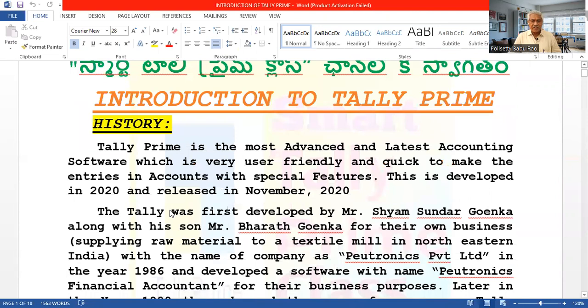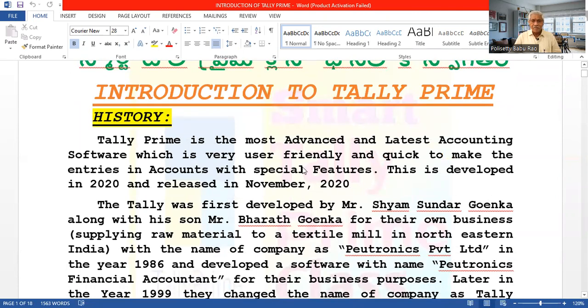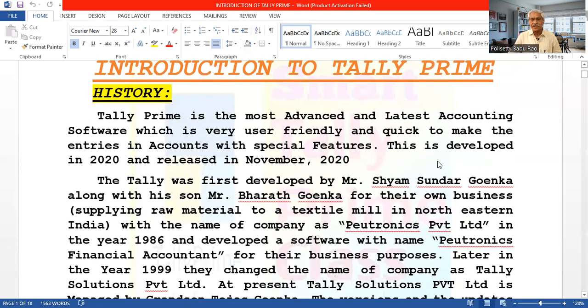Now, first of all, history. See here, this Tally Prime is there. Up to 2020, Tally ERP 9 was going on, and up to 2020 it was the only software from Tally. And in 2020, the most advanced and latest accounting software, which is very user-friendly and very quick to make entries in the accounts, with many special features, was introduced in the Tally frame. This was developed in 2020 and released in November 2020. So from then, this is going on very well.